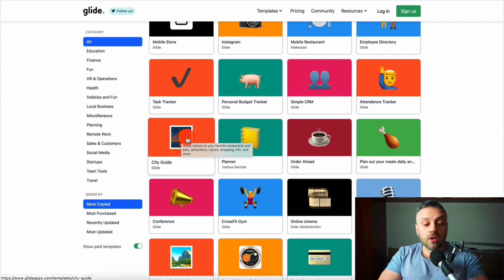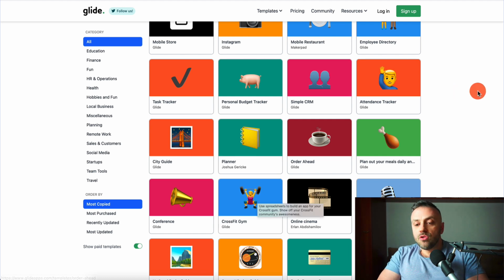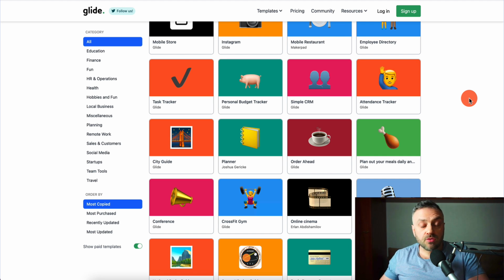City guides are actually a great idea because, let's say I'm visiting Barcelona, or I'm visiting New York, or I'm visiting Miami. You can create an easy-to-use guide using data from Google Sheets. So the options are limitless. There's a CrossFit gym. You can create an app that does workouts, right? There's a lot of options that you can do, but it's super, super easy using this Glide Apps tool, all right?